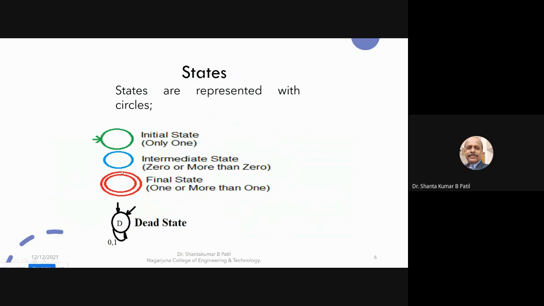Intermediate states are generally represented with blue circles, zero or more intermediate states. Each intermediate state has an input as well as an output. Final state, minimum one is essential, or more than one.